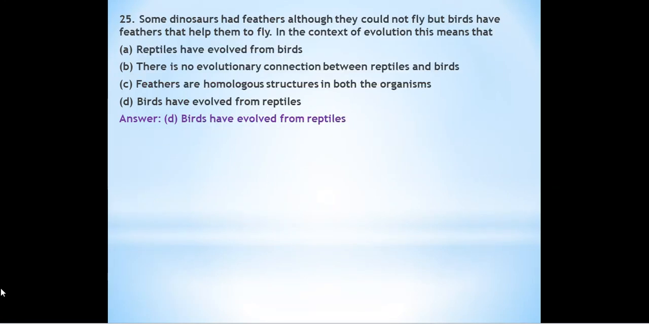The last question, question number 25. Some dinosaurs had feathers, although they could not fly, but birds have feathers that help them to fly. In the context of evolution, this means that we have read in your textbook that some dinosaurs were also having feathers, but they have not used those feathers for flying. But birds have feathers and they use them to fly. By this what can we understand? Reptiles have evolved from birds. There is no evolutionary connection between reptiles and birds. Feathers are homologous structures in both the organisms. Birds have evolved from the reptiles. Correct answer is birds have evolved from the reptiles.